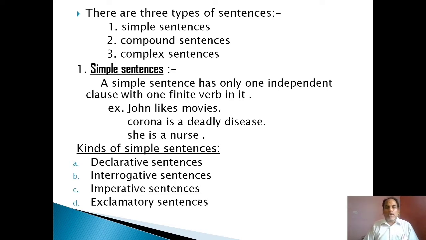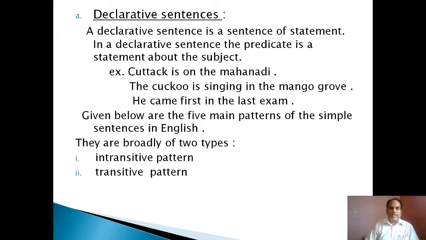And there are four kinds of simple sentences: declarative sentences, interrogative sentences, imperative sentences, and exclamatory sentences. First, let us discuss declarative sentences. A declarative sentence is a sentence of statement. We can say statement sentences.